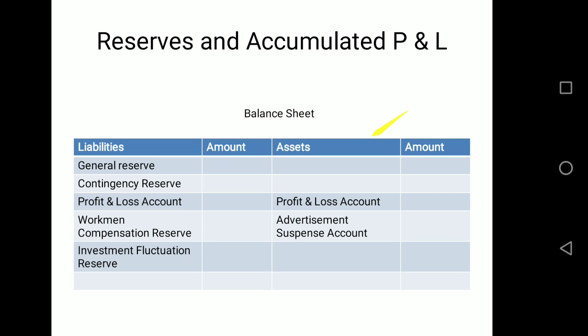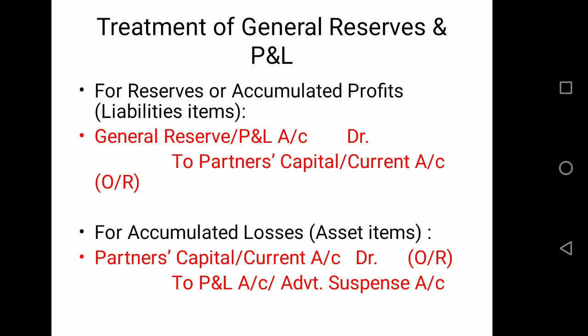So for general reserve, contingency reserve, or P&L account, these are, I told you, the general kind of reserves. For these reserves, we pass the journal entry for distribution. General reserve or profit and loss account or reserve fund or contingency reserve, these accounts are debited. Basically, the reserve accounts appearing on the liability side should be debited, and partner's capital or current account is credited.